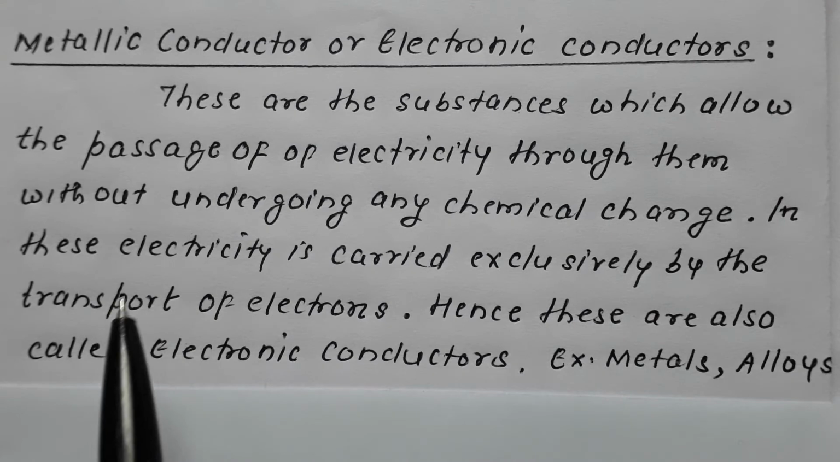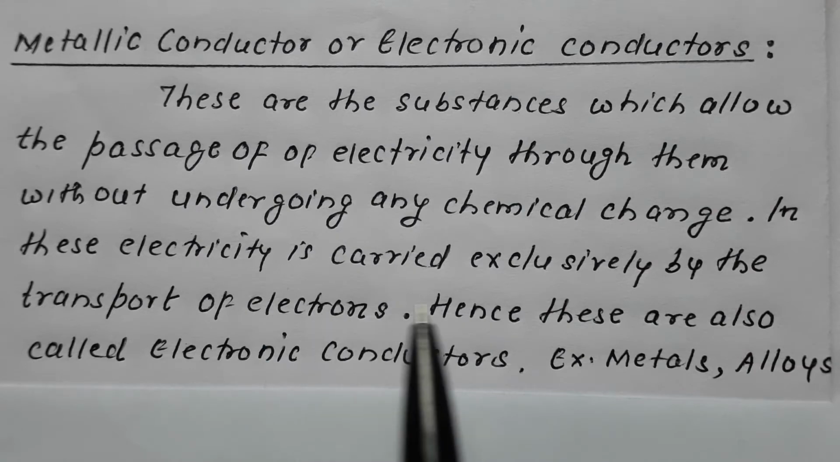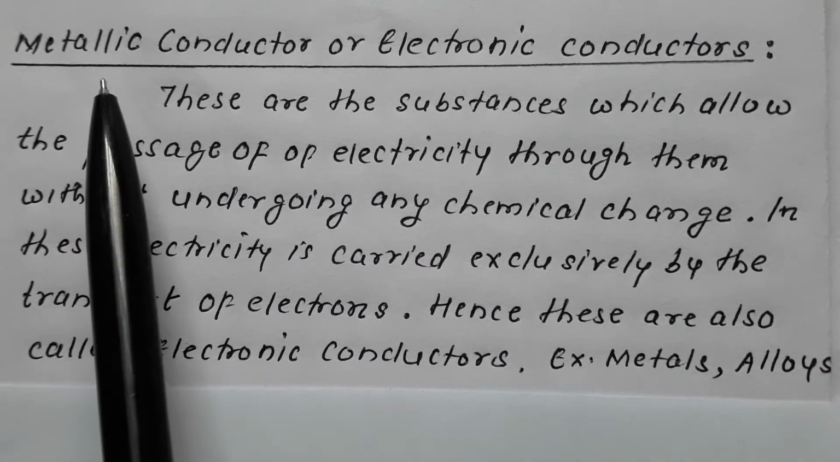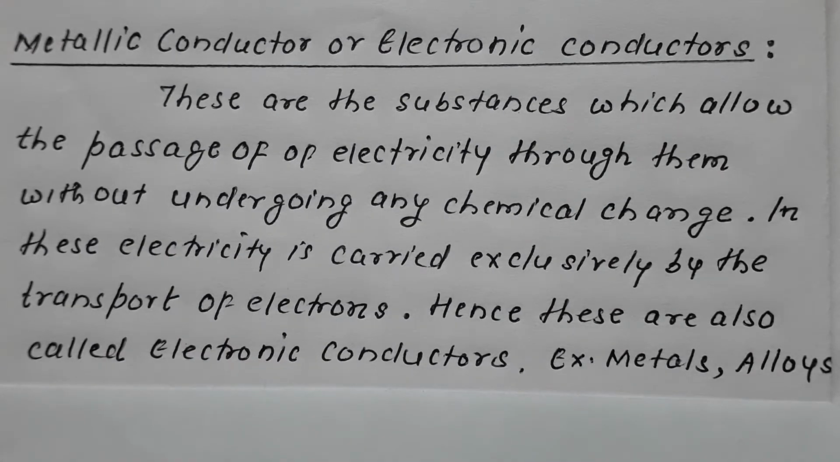Remember, in this type, electricity is carried exclusively by the transport of electrons. Therefore, this type of conductivity is also termed as electronic conductivity, and the substances are termed as electronic conductors, like metals, alloys, etc. These metals and alloys exhibit metallic conductivity, also termed as electronic conductivity or electrical conductivity, and the substance is termed as metallic conductor, electronic conductor, or electrical conductor.